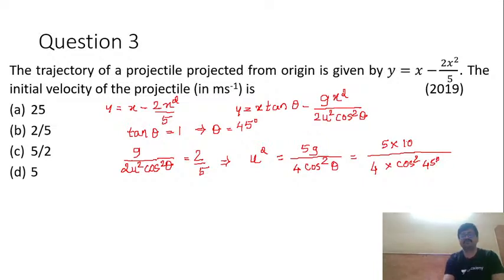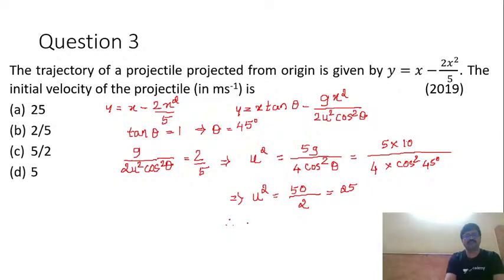Okay. Now cos square 45 is 1 by 2, right? So hence I can write this as u square is equal to 50 divided by 4 into 1 by 2. 4 into 1 by 2 is what? 2 here, which is obviously 25.